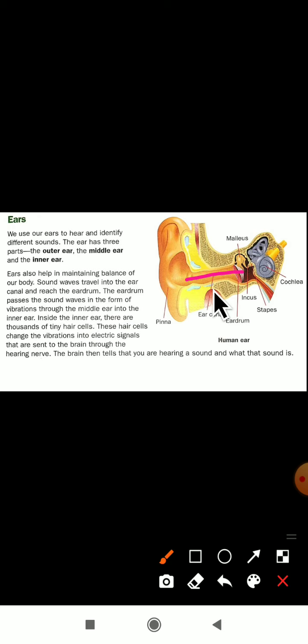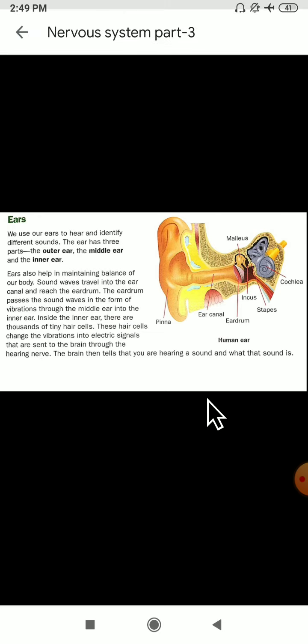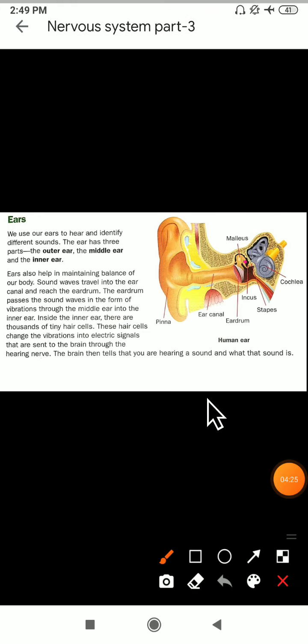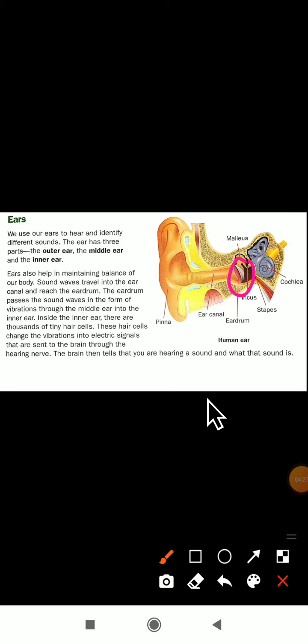Where is the eardrum? The eardrum is here. You can see the eardrum. Illinda sound barutte. Here I have drawn the arrow mark. This is what we call the ear canal.